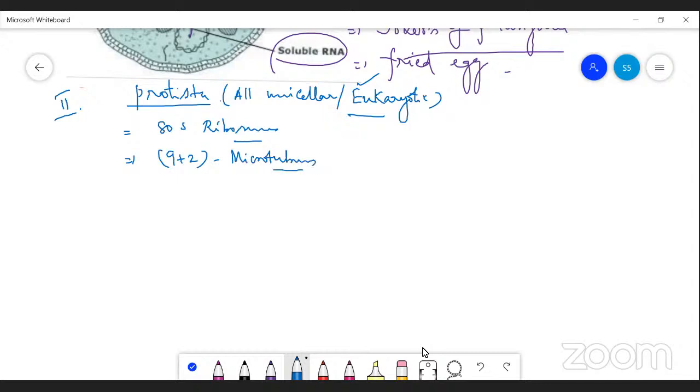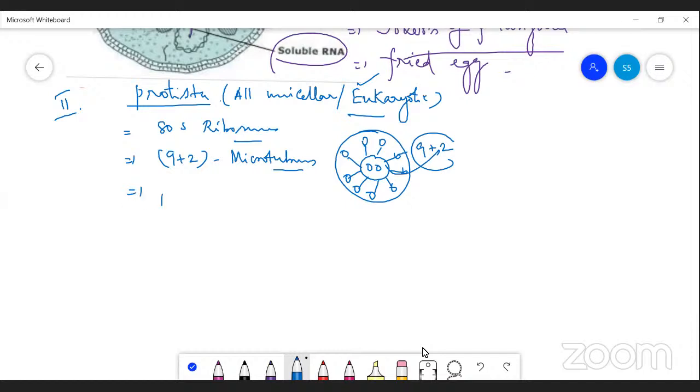If you take the cross section of cilia or flagella, there are two central singlet fibers and nine peripheral doublet fibers, the nine peripheral spokes centered on two fibrils. So this is called the 9+2 arrangement of microtubules, present in eukaryotic organisms. All the membrane-bound cell organelles are also present.